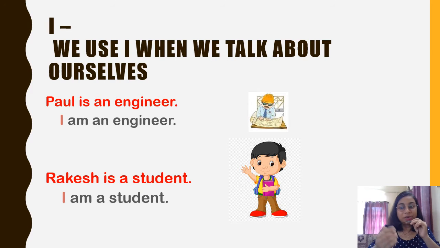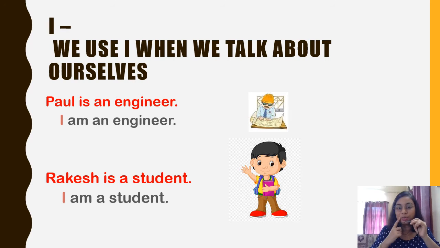In the picture you can see Paul is an engineer. The name of an engineer is Paul. So he will say, I am an engineer. And we always use am with I. So when he talks about himself, he will say, I am an engineer.